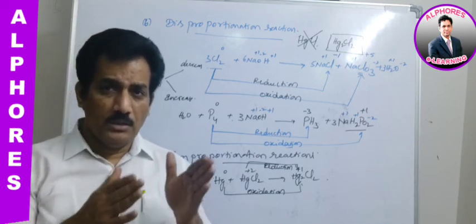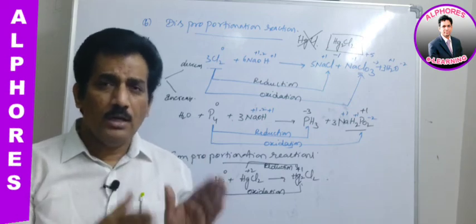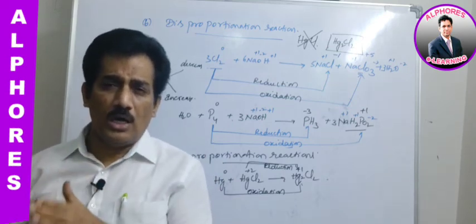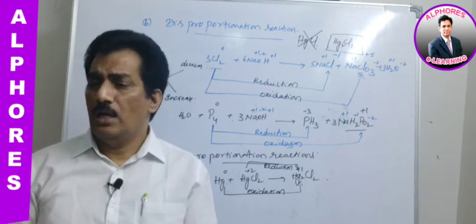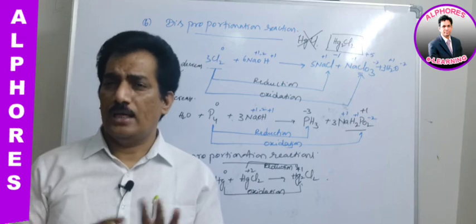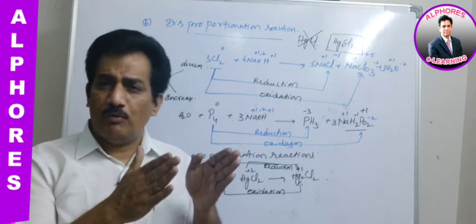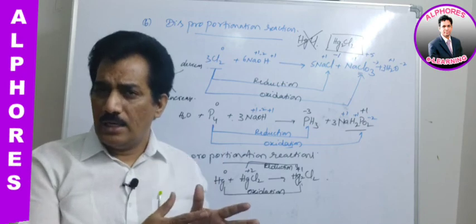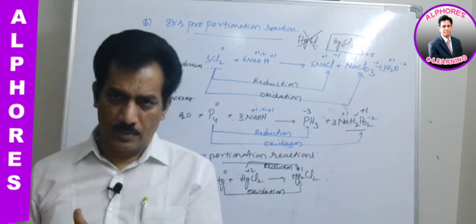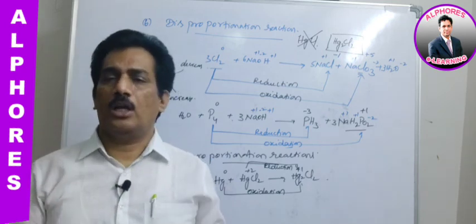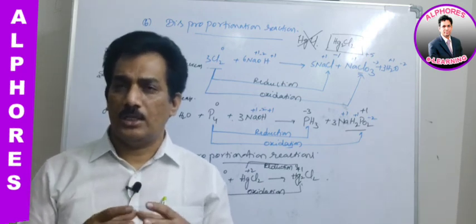That is, the masses of all the atoms present on the reactant side should be equal to the total mass of all the products formed on the product side. No atom is generated, no atom is destroyed. So the number of atoms of any element on the reactant side should be equal to the number of such atoms on the product side. How to balance this in a logical approach? We have to learn it. That is redox reaction balancing.